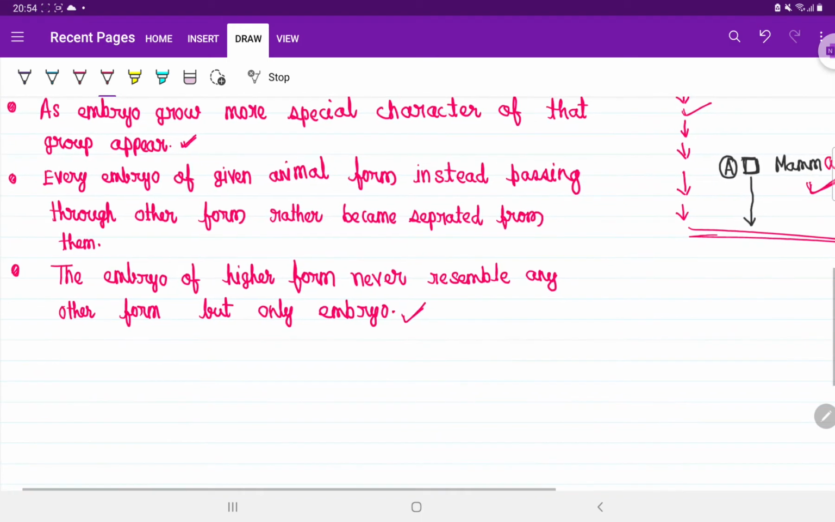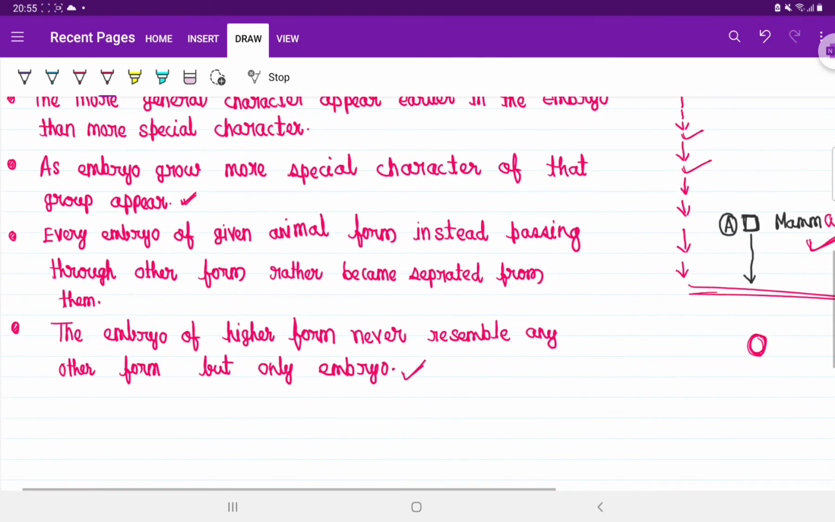Another very important point: the embryo of the higher form never resembles other forms, but only embryos. That means if I have an embryo of a higher form, meaning developed animals, like the mammal, which is the most developed animal, then according to this point the embryo of this mammal will never resemble other characters except the embryos of its ancestors.